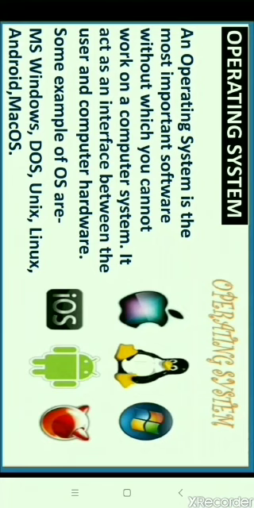The operating system acts as a resource manager. A computer system has many resources such as CPU time, memory space, input-output devices and so on. The operating system acts as a manager of these resources and allocates them to specific programs and users as necessary. Some examples of operating systems are Windows operating system, disk operating system, Unix, Linux, Android, Mac OS, etc.